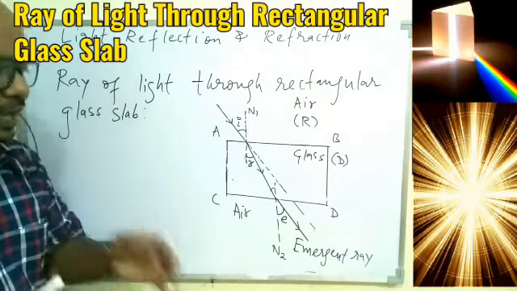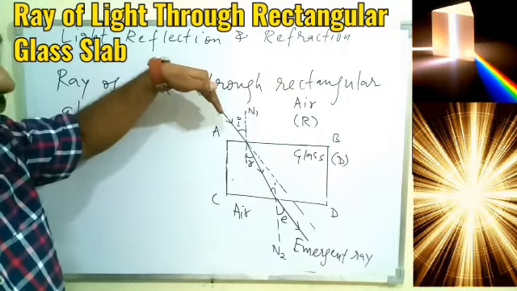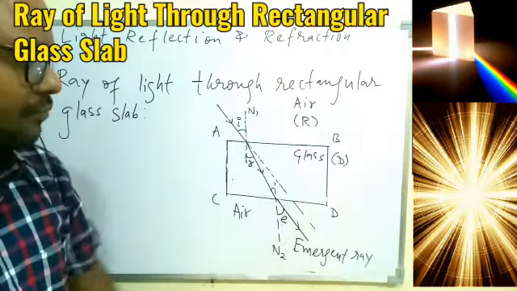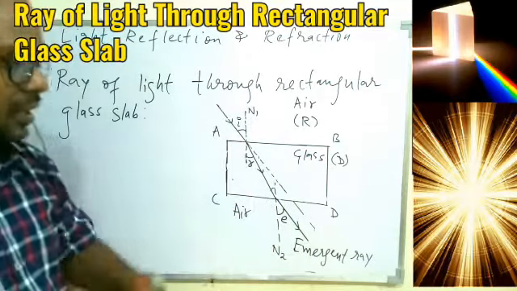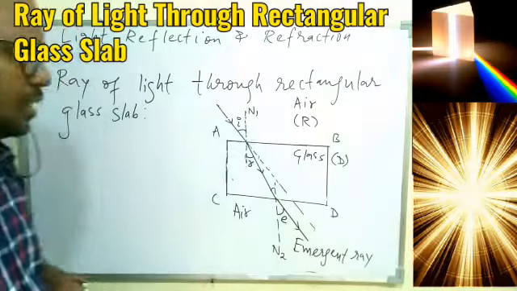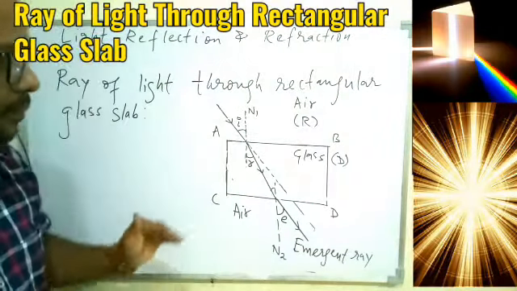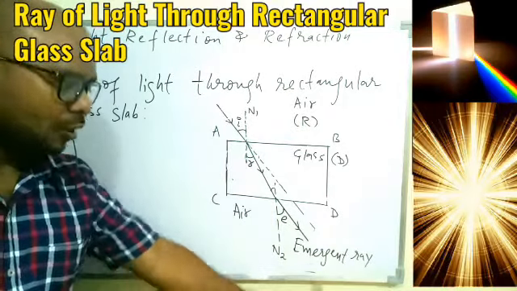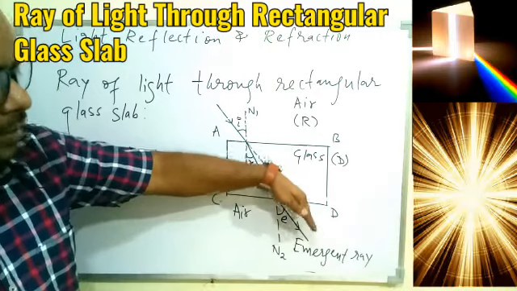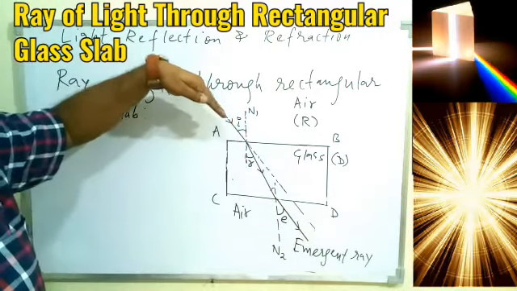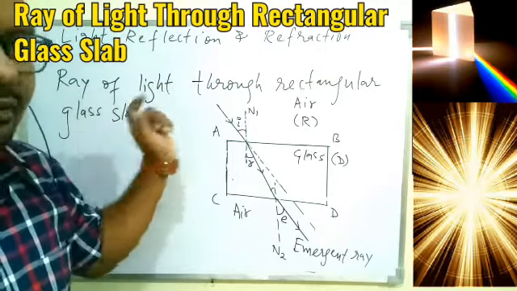And finally what we see is that the incident ray, that is the very first ray, if it is extended in front, that is, I've already done it with the dotted line, this dotted line and the emergent ray always remain parallel to each other. So you have to remember that in the case of a rectangular glass slab, when the ray of light comes out of the glass slab, the emergent ray becomes parallel to the initial path of the light, that is parallel to the incident ray, the very first incident ray that we had.